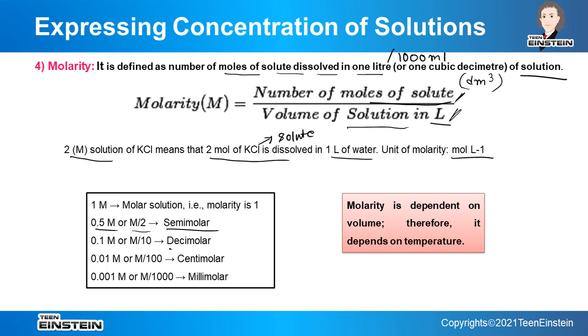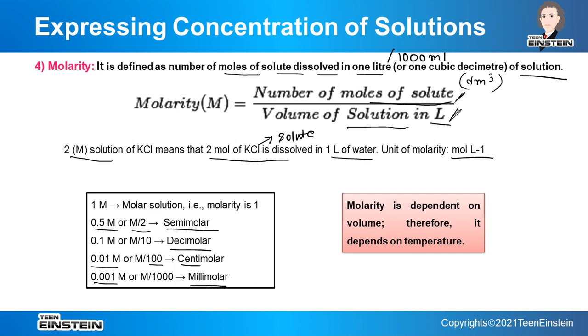If it is mentioned decimolar solution of KCl, that means M by 10 molar of KCl. So deci is 1/10 of molarity and semi is half of molarity. Similarly, if it is centi, it is 1/100th of molarity, that is 0.01, and if it is millimolar, it will be M by 1000, that means 0.001.